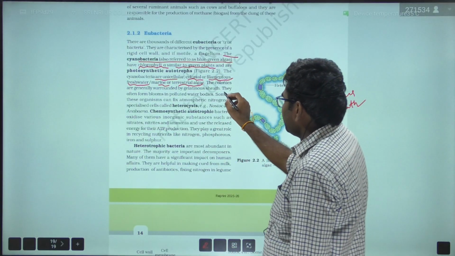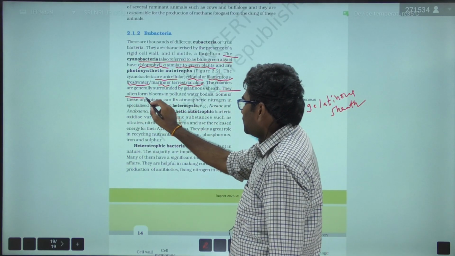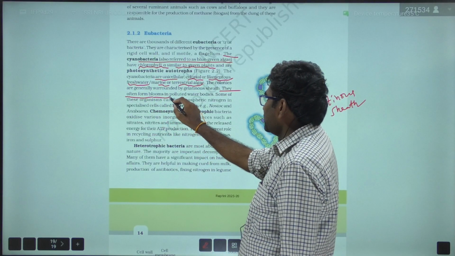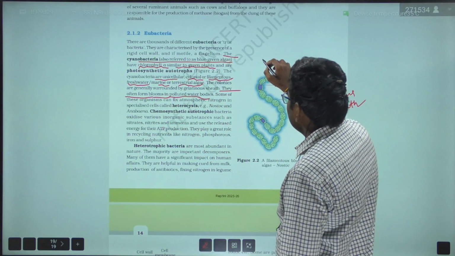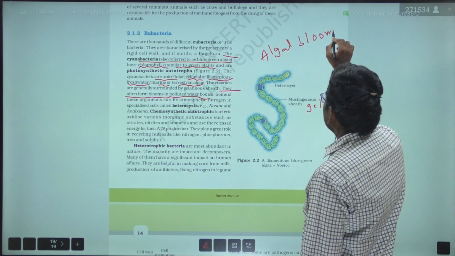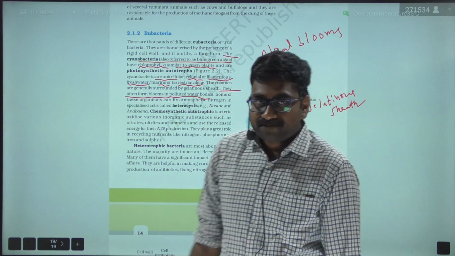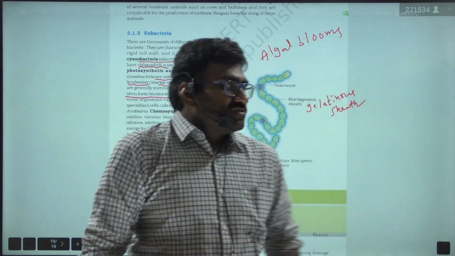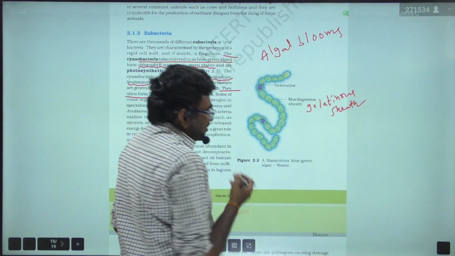They often form blooms in polluted water bodies, that is, algal blooms. For example, take a polluted water body.